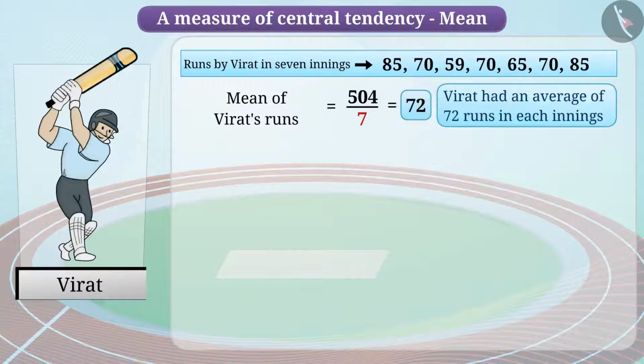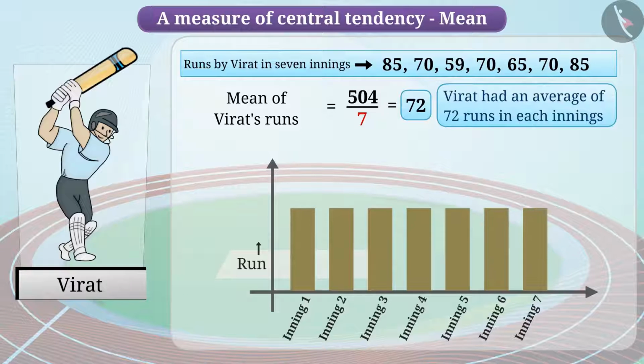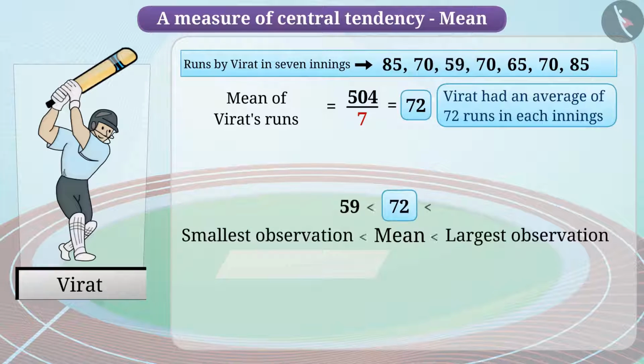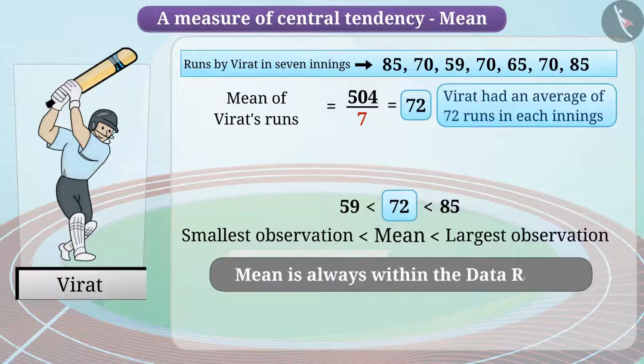The mean derived tells us that if Virat had scored equal runs in each innings, he would have scored as many as 72 runs in each innings. We see that 72 is located between the smallest observation 59 and the largest observation 85. It can be generalized that mean is a number between the smallest observation and the largest observation, indicating that mean is always within the data range.